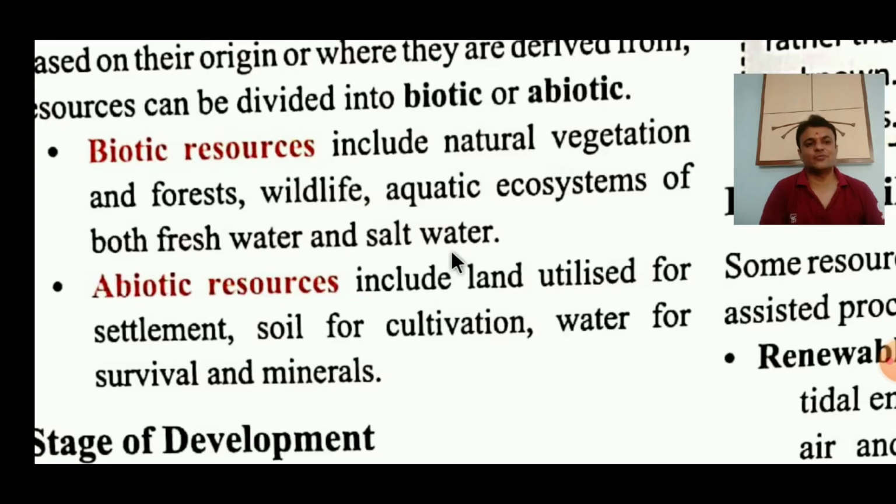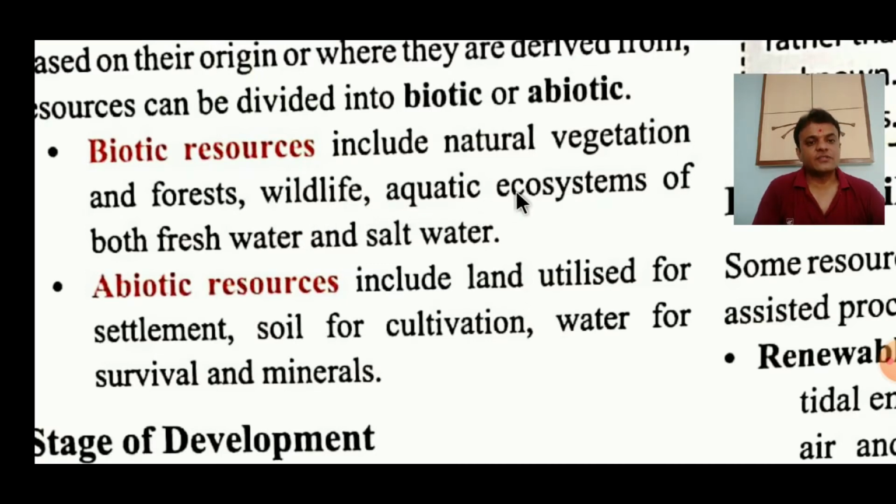So biotic resources. Here we should not forget the definition of resources. Resource means anything, any object or any substance that can be useful for us, that is humans, or that is useful to make human life comfortable. That is called resource. Clear? Okay. So biotic resource means living things, which includes natural vegetation, the things we grow, forests, jungles, wildlife, wild animals, all those things.